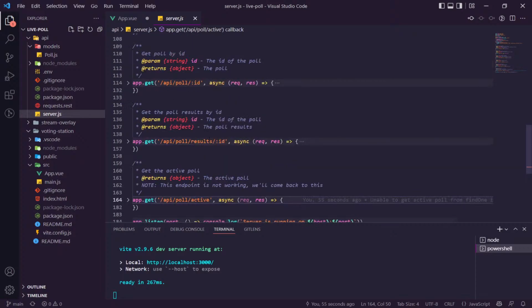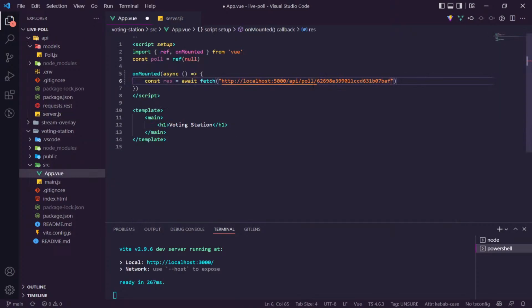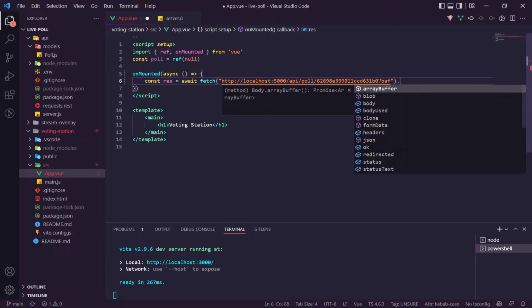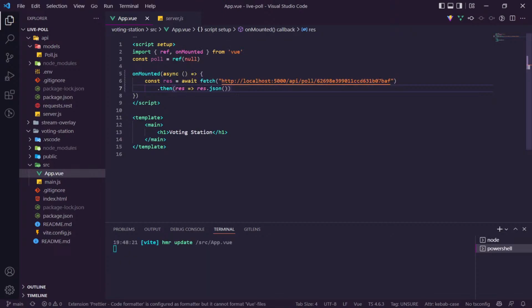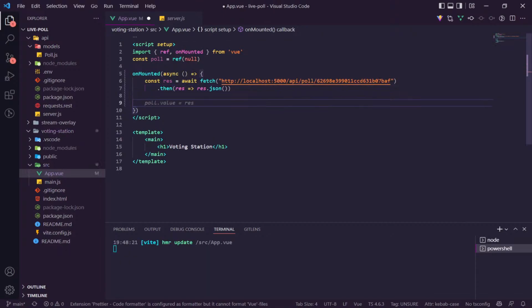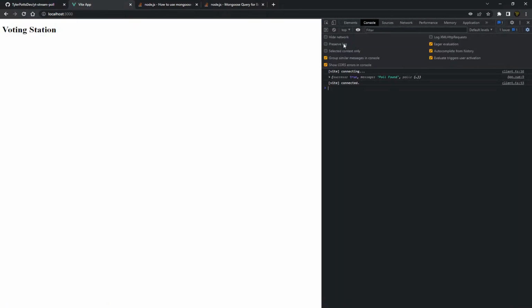Let's minimize this as well. So get the poll results by ID, get poll by ID. So it's just poll, and then the ID there. And then we'll bring this down. We'll say .then res.json to convert it into JSON, and then we'll log res. We'll see what happens here. Let's go back to the app, open up this, refresh, and there we go. We have our poll.